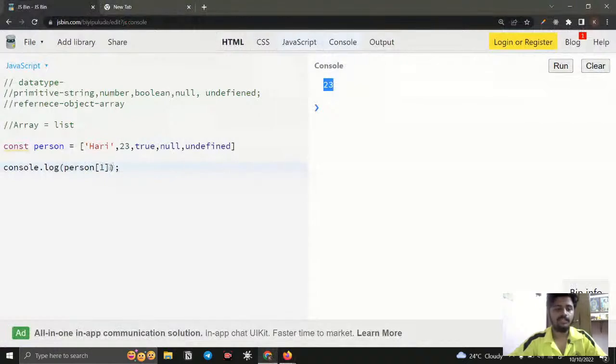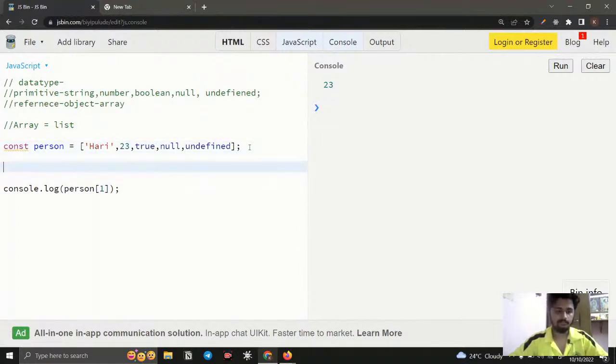By using this, we can assign it to a new variable and we can use it dynamically also. How can we use it? For example, I just say let d type equal to person. If I say person, it is going to be an array. If I say dot 0, then what is it going to be? It is going to be Hari, right?